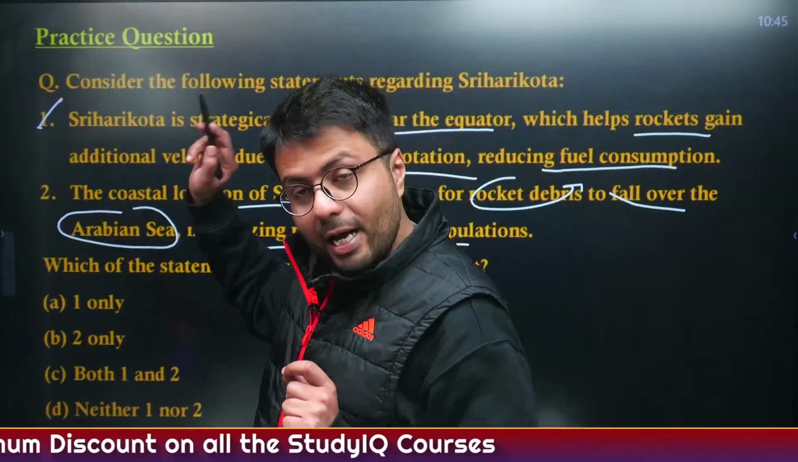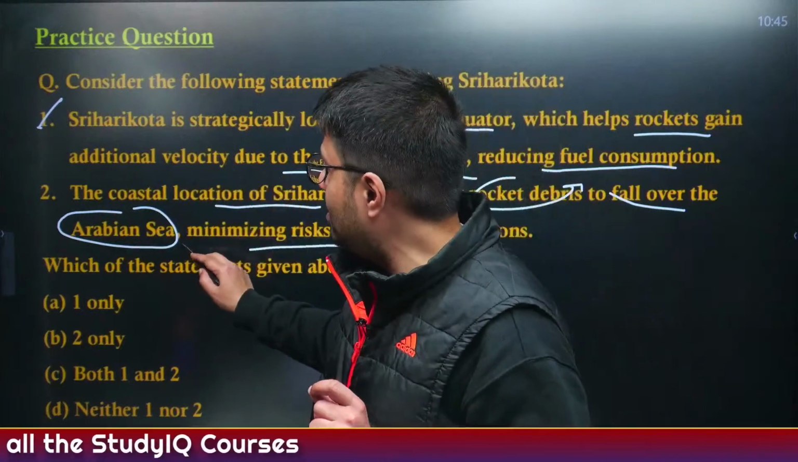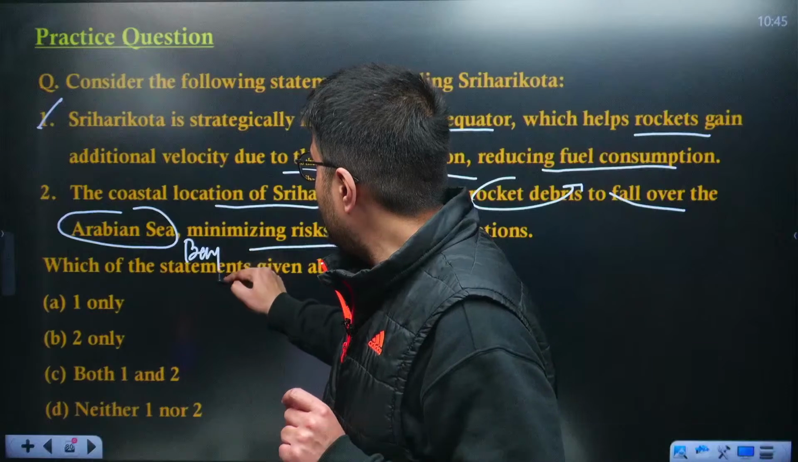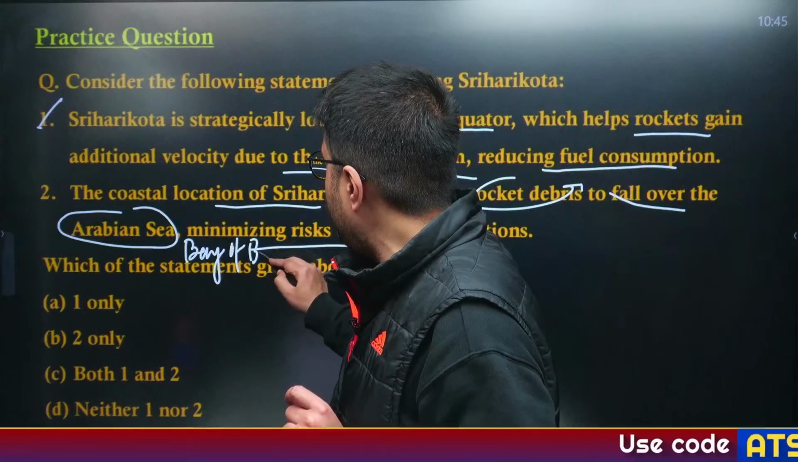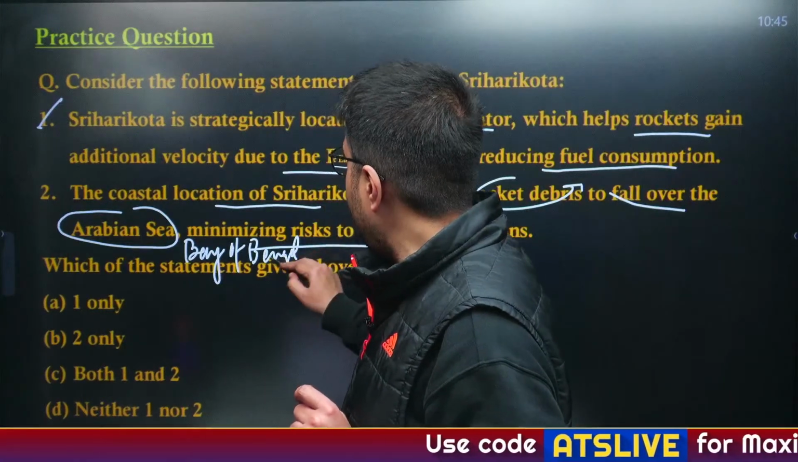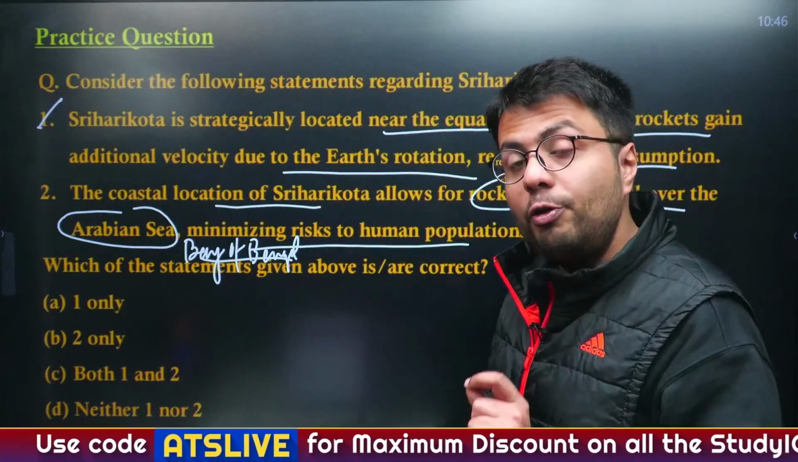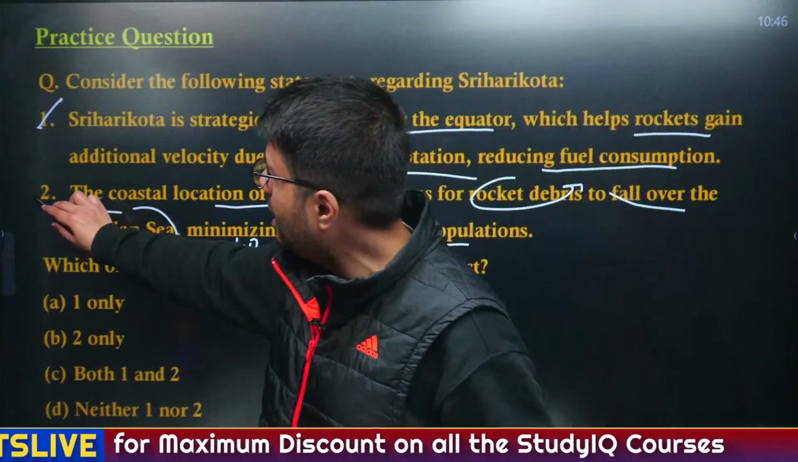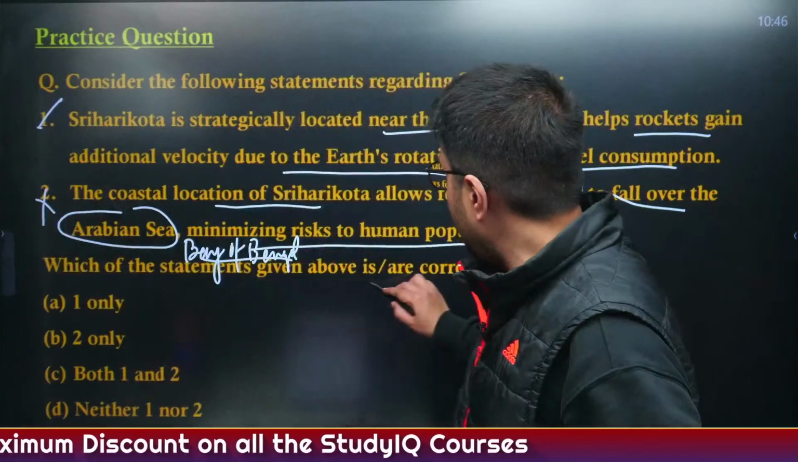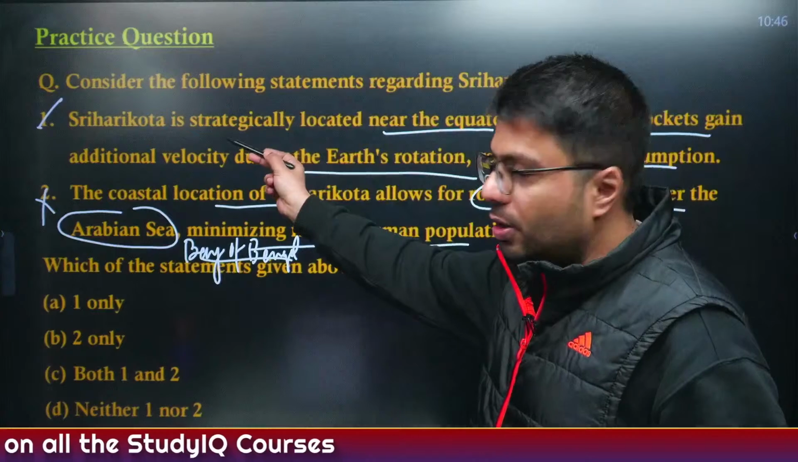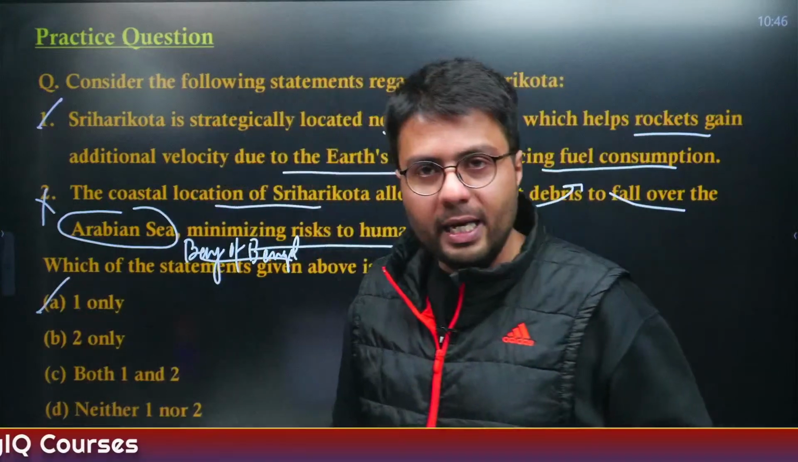Now, the location of Sriharikota, as I have already told you, is in the Bay of Bengal or close to the Bay of Bengal and not the Arabian Sea, and that is why any debris which might fall out of the rockets launched from Sriharikota will fall into the Bay of Bengal and not the Arabian Sea. Therefore, the second statement is incorrect, and we have to identify the correct statement. Only one was right. Therefore, option A is the right answer.